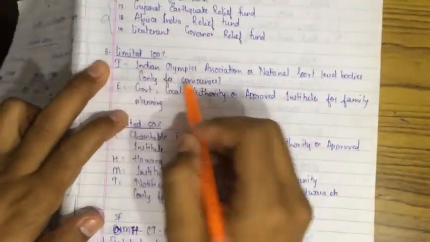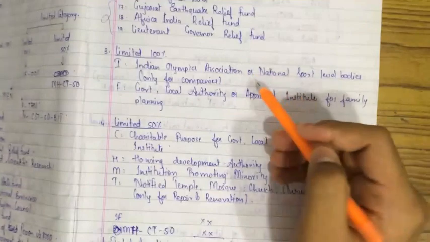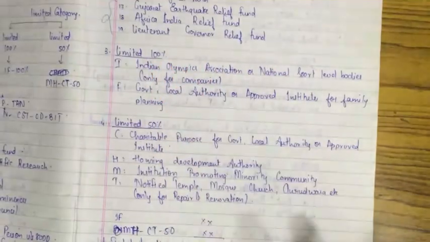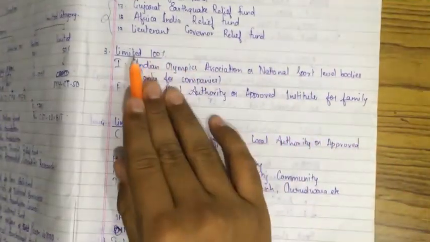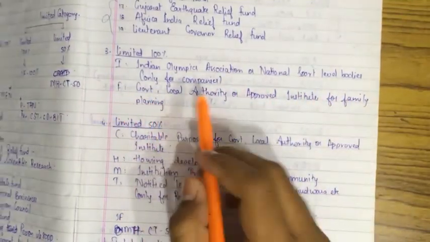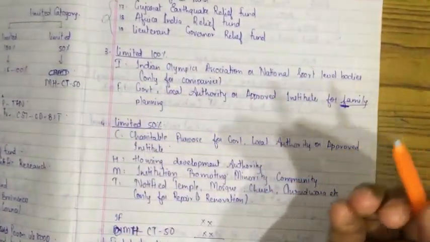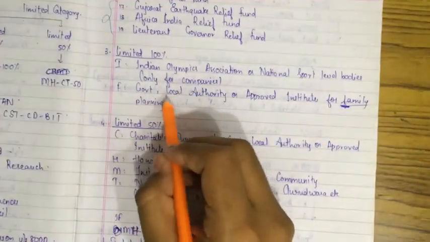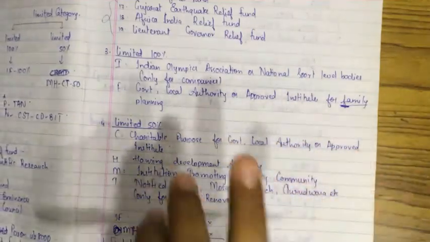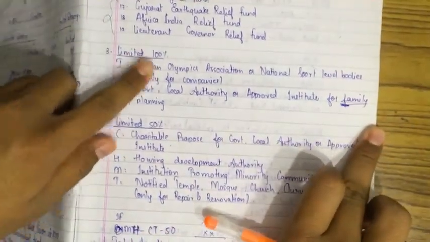Limited 100%: Indian Olympic Association or national sports level body, only for companies. If companies donate in this specific name, then 100% is allowed as deduction, but there is a criterion for that, which we will do. First understand what is Indian Olympic Association or national sports level body. F stands for family planning. First of all, write like this: family planning by government, local authorities or approved institution. If donation is done for family planning to government, local authorities or approved institution, then limited 100% deduction is allowed.